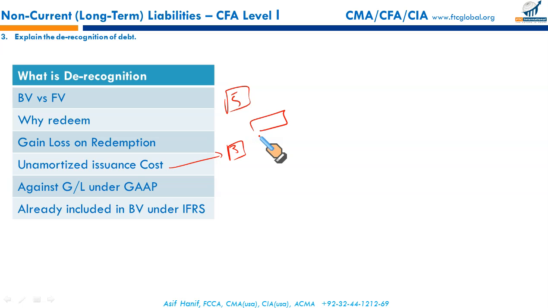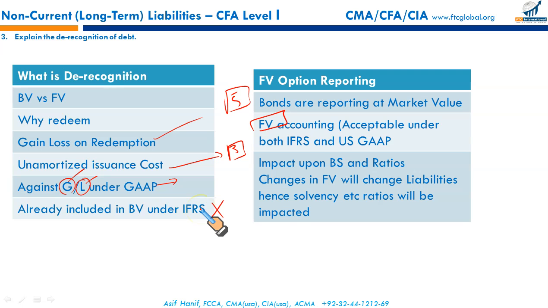Whatever was the unamortized amount of issuance cost, it will be adjusted against the gain or loss on redemption. But in IFRS, there will be no such issue. Why? Because this cost was already embedded in the liability.